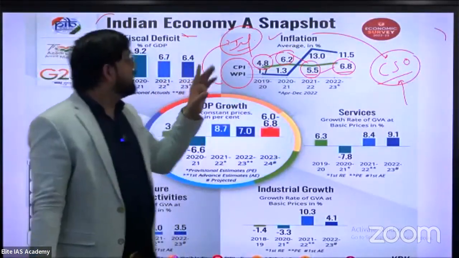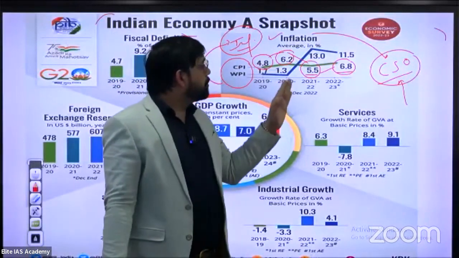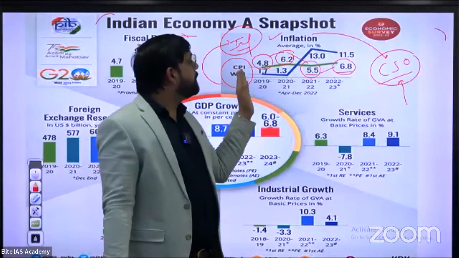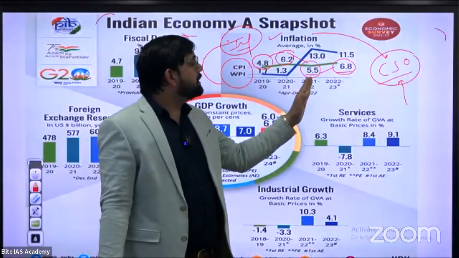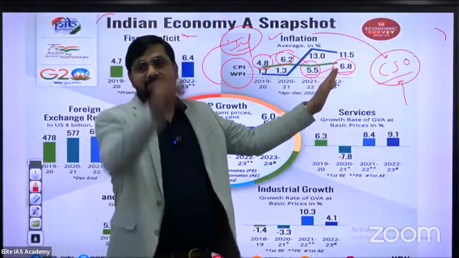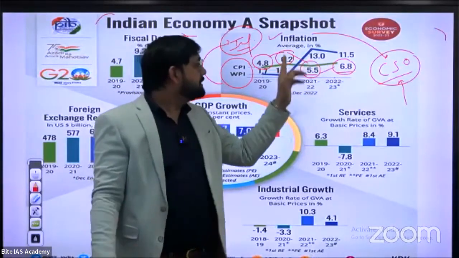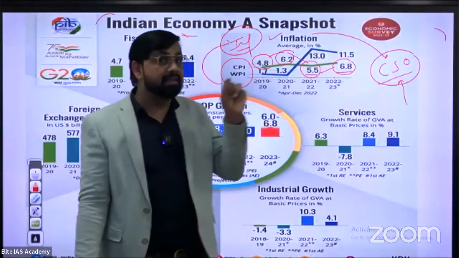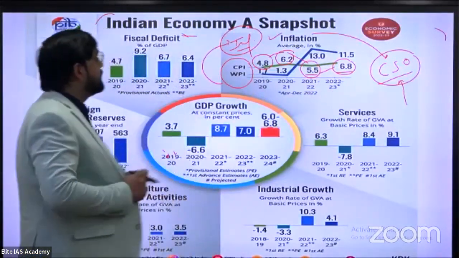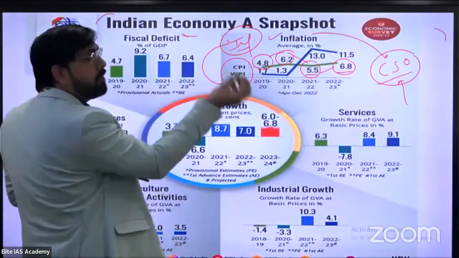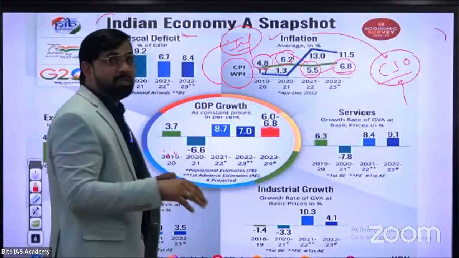First one, the estimated data provided by CSO in 2021, the rate of CPI is 5.5%, but it increases to 7%. So this one is wrong, because it increases from 5.5% to 6.8%. This is the right statement. So this type of question is very tough, especially data-based questions like 4.5%, 6.2%, very tough to learn.